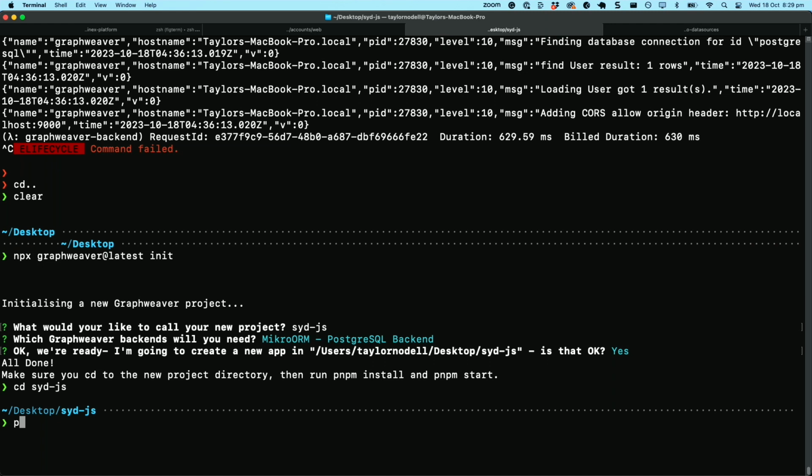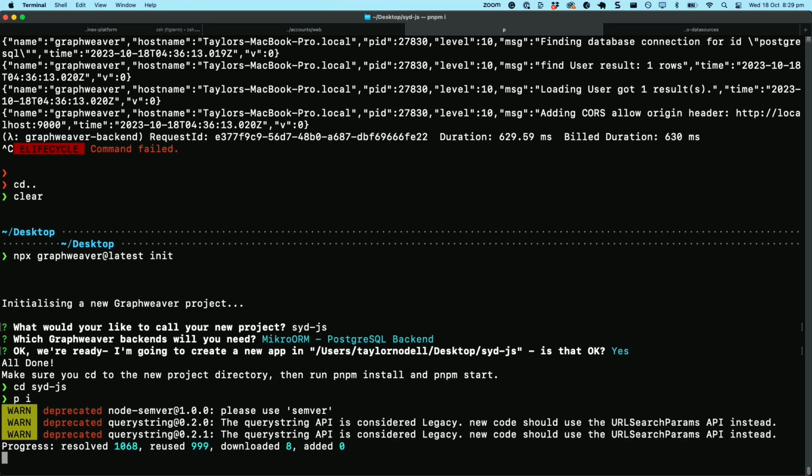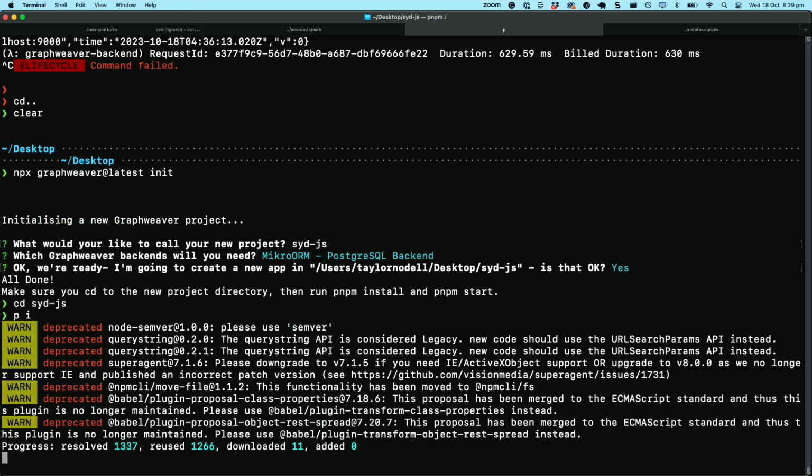We are going to install some dependencies here. And this is the time that I've set aside for this. And it's going to go a little slower because I need to take another sip.